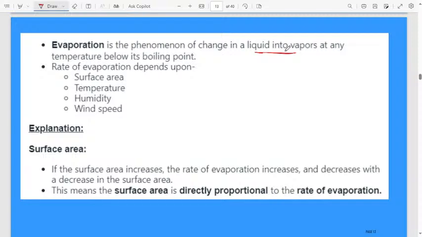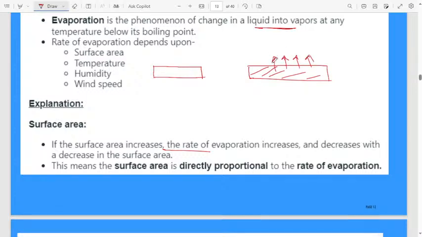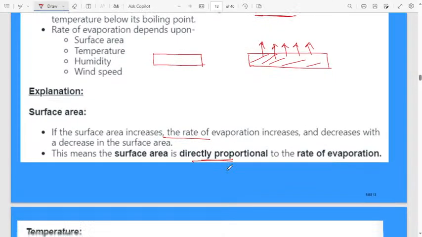Surface area: if the surface area increases, yes, the rate of evaporation increases. See, consider this surface area compared to this one. When the surface area is more, the rate of evaporation will be more. Evaporation can take place easily. You can observe in your home, if you cook in a small container compared to a large container, the evaporation in the large container will be more because the surface area is more. That means the surface area is directly proportional to the rate of evaporation.